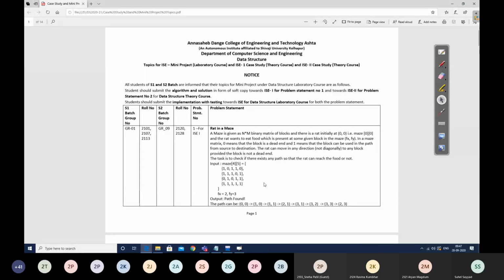Is it clear? Yes, sir. So next week, most probably, I'll be creating a link for you to submit the algorithm and solution for ISC 1. In it you are supposed to upload only problem statement number 1, algorithm and solution. Only one problem statement, the ISC 1 problem statement. For ISC 2, I'll give you one more month to solve that. Right now you are supposed to solve only problem statement number 1 allotted to your group.